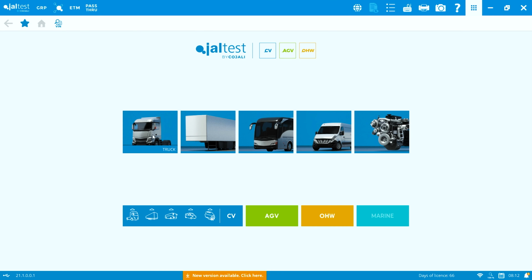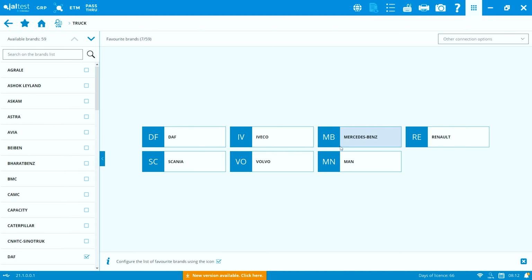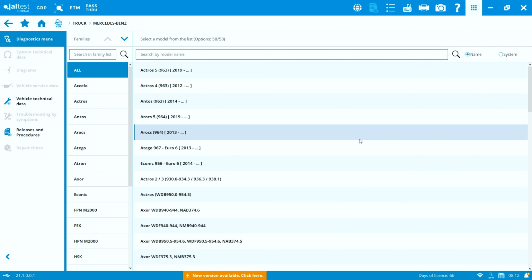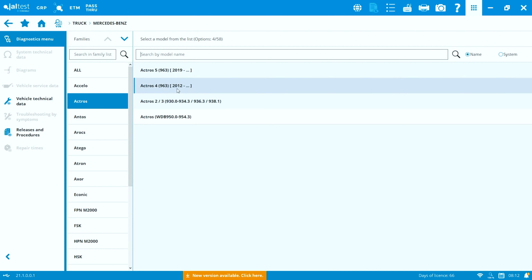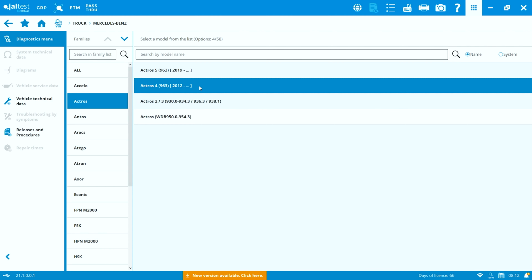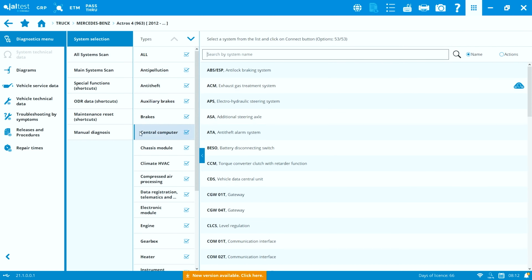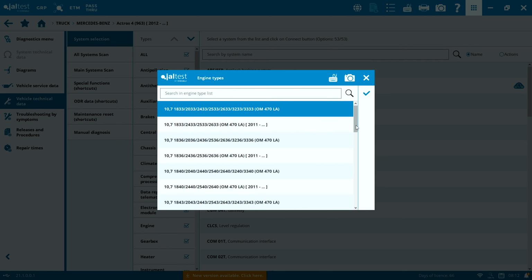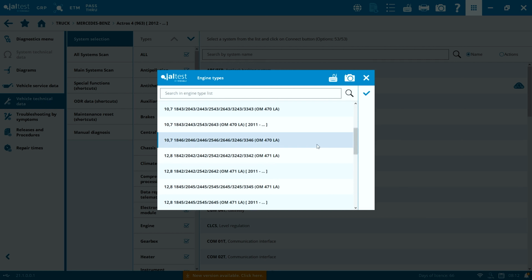Next, we saw an example of the procedure of distribution phasing with JALTES in a Mercedes-Benz Actros 4 truck. We select truck vehicle type, Mercedes-Benz truck brand, Actros family, and Actros 4 model. We access the vehicle technical data module to select the corresponding engine type and consult the distribution phasing information.